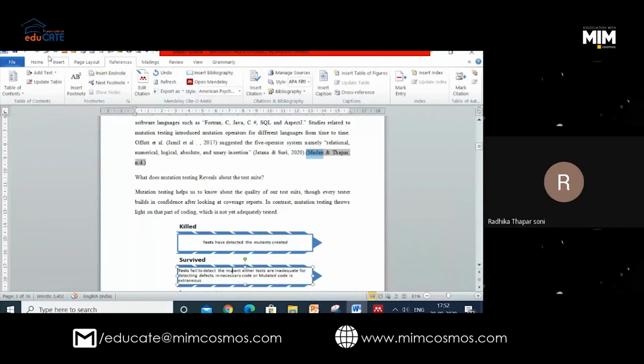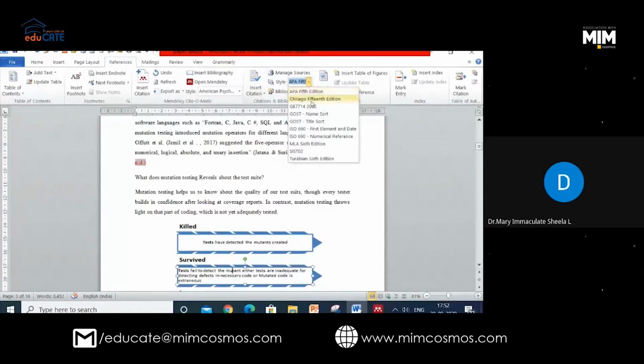I will take it in red color so that it is more visible. And the round brackets have also come along with it. I have not made the brackets. The brackets are done by default. Now please keep looking also, because this is APA format. Now, if I want to change, sorry, I will go here.